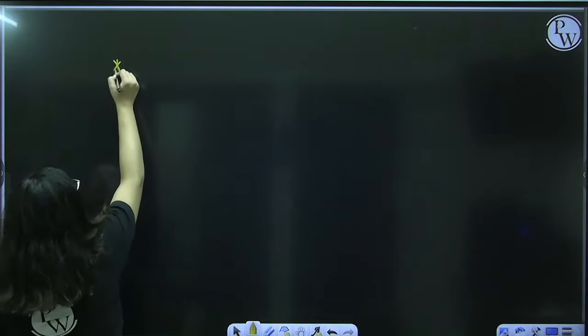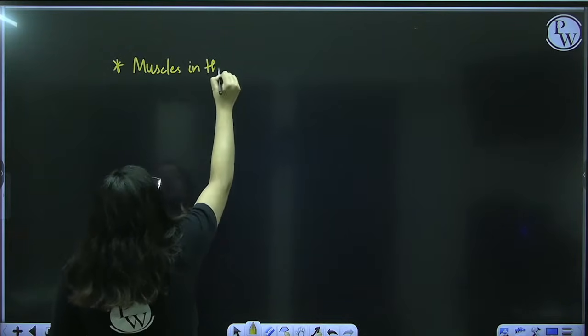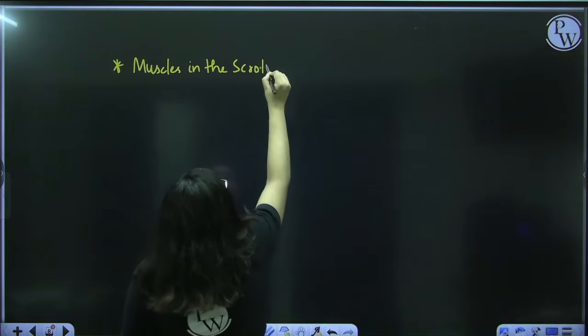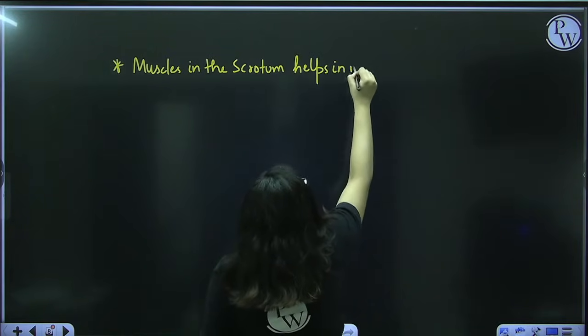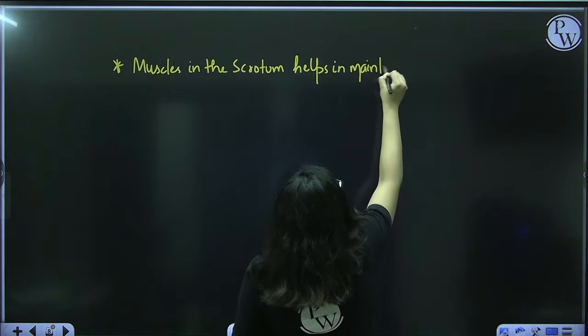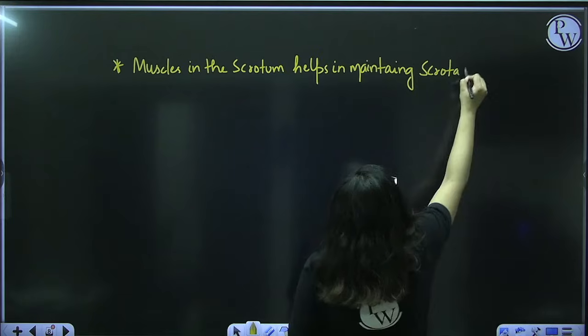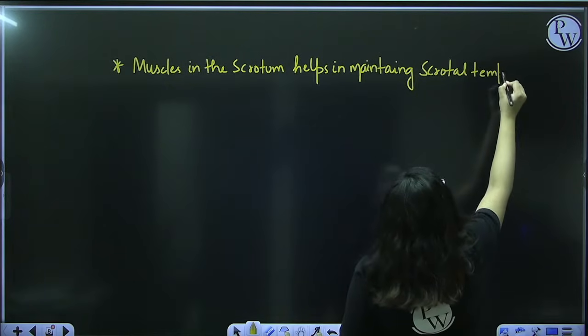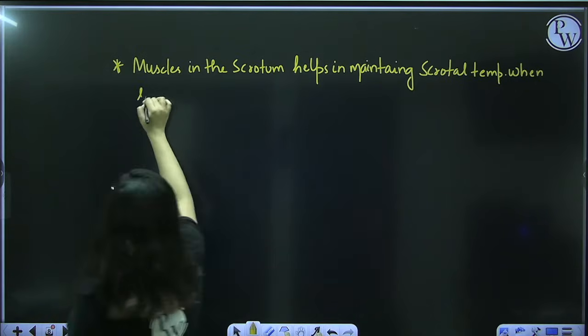First, muscles in the scrotum help in maintaining scrotal temperature when outside temperature is low.